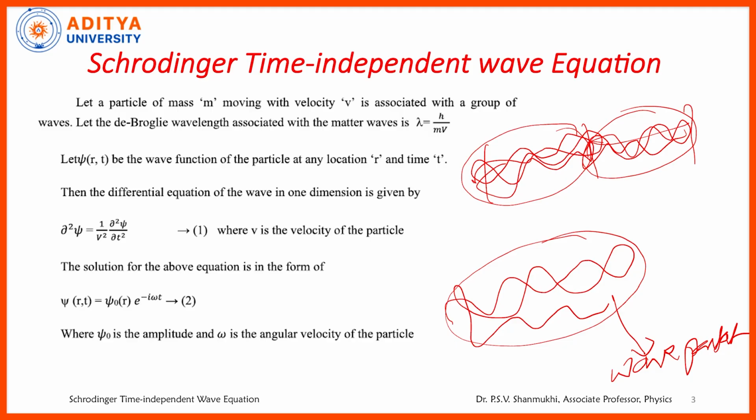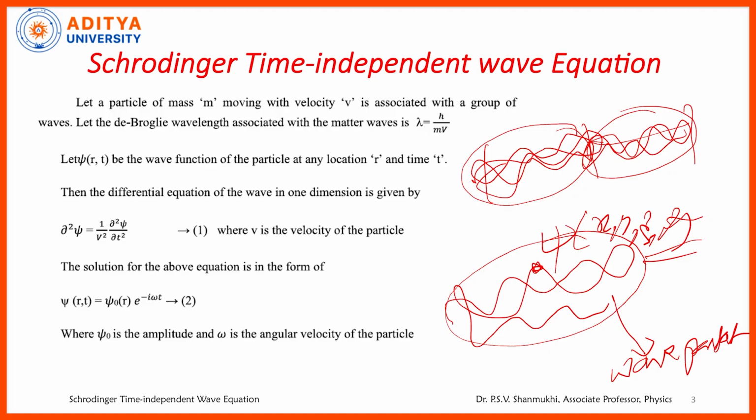To locate such electrons, we have to take a coordinate system containing 4 coordinates. I am taking psi of x, y, z, t. It is the wave function. This psi represents the wave function. At any instant of time t, it represents the position of the particle with respect to the 3-dimensional coordinate axes x, y and z. So psi is the wave function, having the 3 dimensions x, y, z and also t.